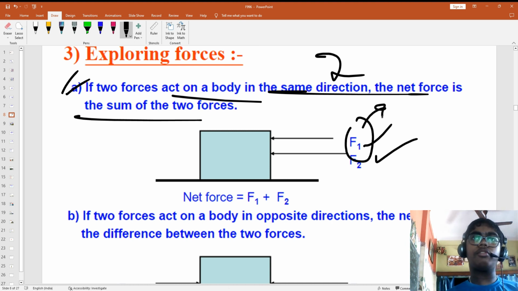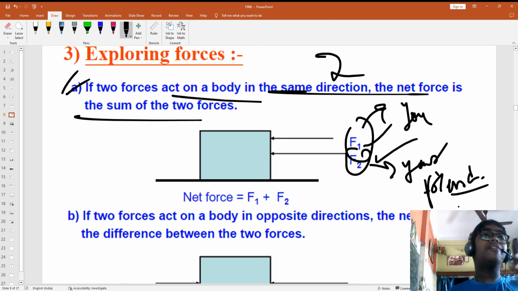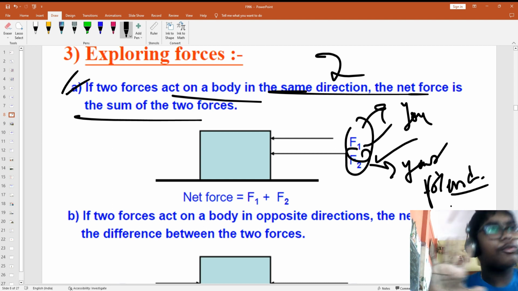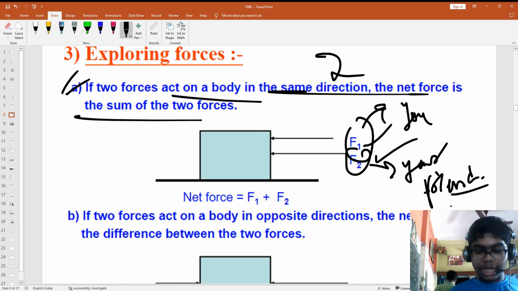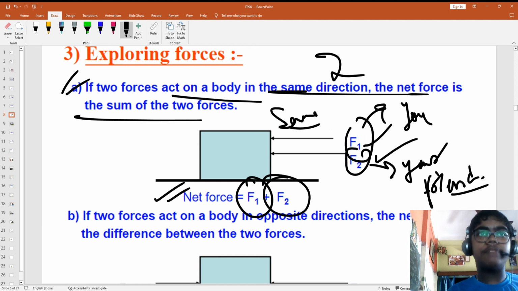This is the force applied by you and your friend. So what will happen? Both will add, and it will move more because of both forces. It will move faster, isn't it? So we say net force because it is in the same direction, right. That's why it becomes F1 plus F2.